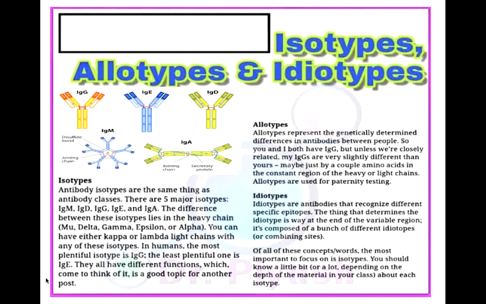So in humans, the alpha chain has alpha 1 and alpha 2, and the 4 subclasses of gamma heavy chain are gamma 1, gamma 2, gamma 3, gamma 4. And in mice, there are 4 subclasses: gamma 1, gamma 2a, gamma 2b, and gamma 3.